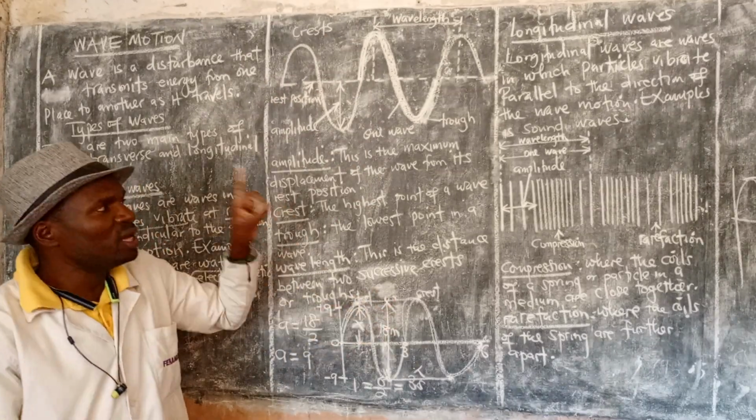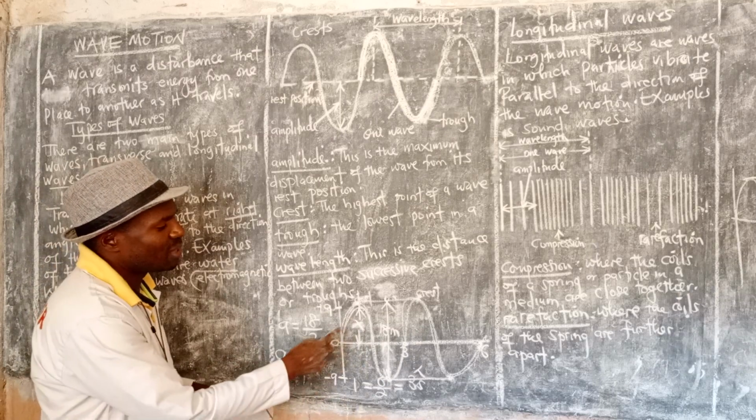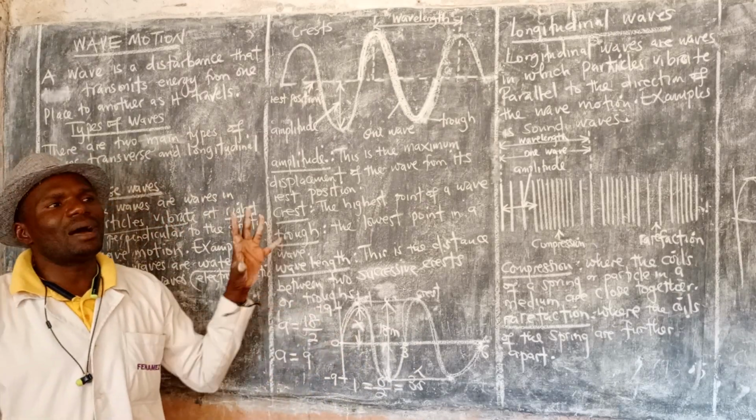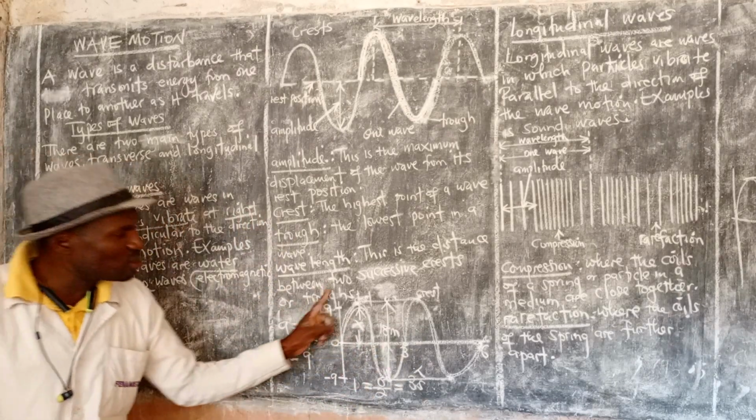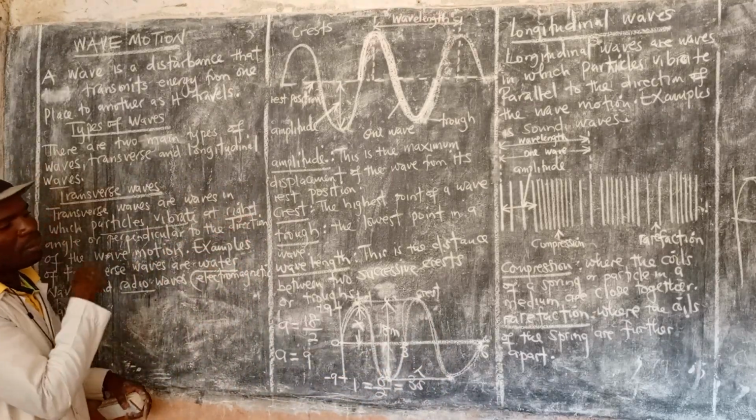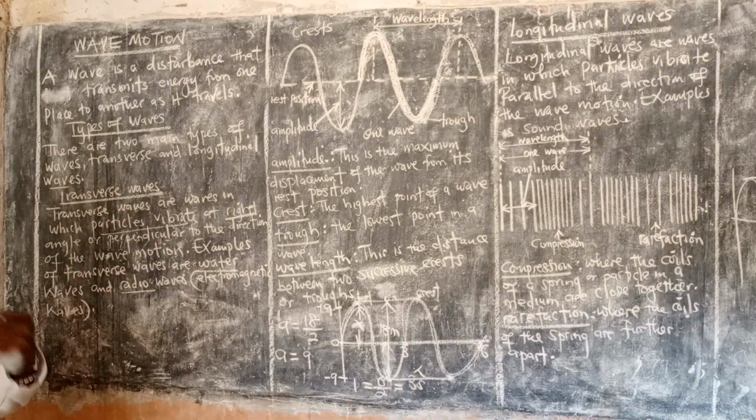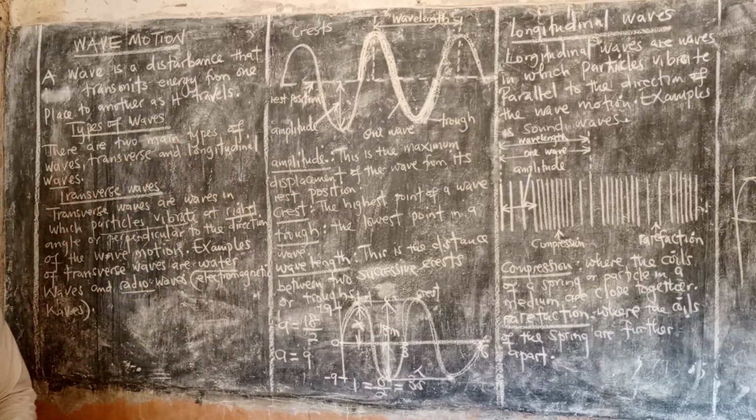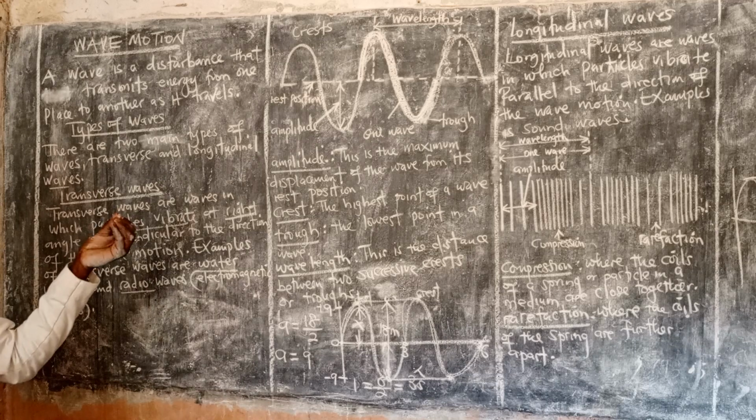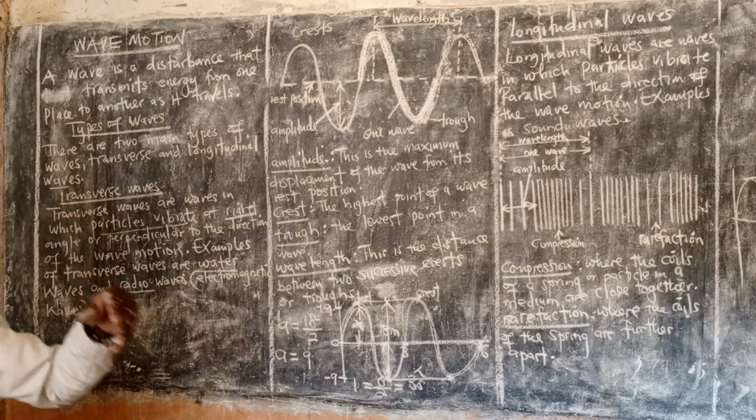When asked what type of a wave is shown above, where the particles are vibrating at right angles or perpendicular to the direction of the wave, it is called transverse. We're good there? Last, longitudinal waves. In a longitudinal wave, particles vibrate parallel to the direction of the wave.